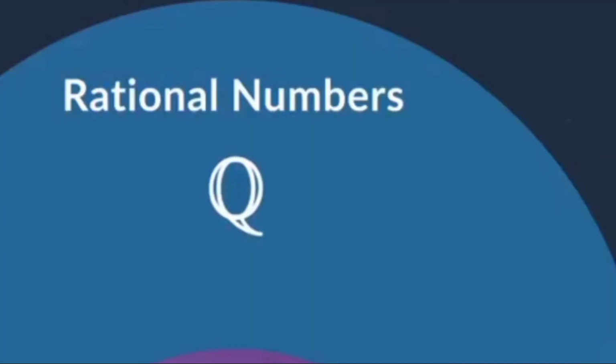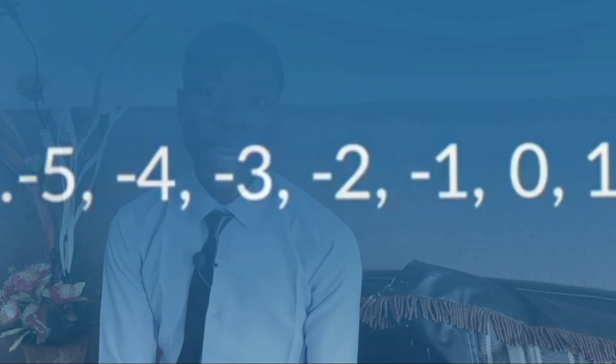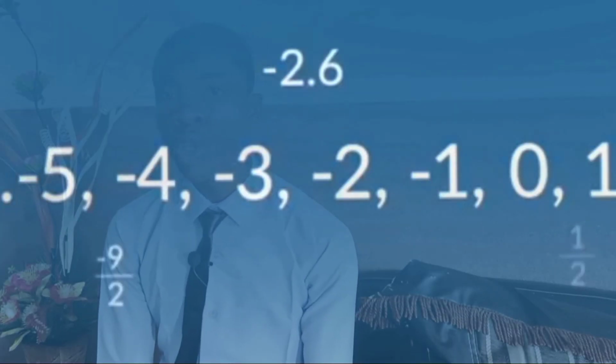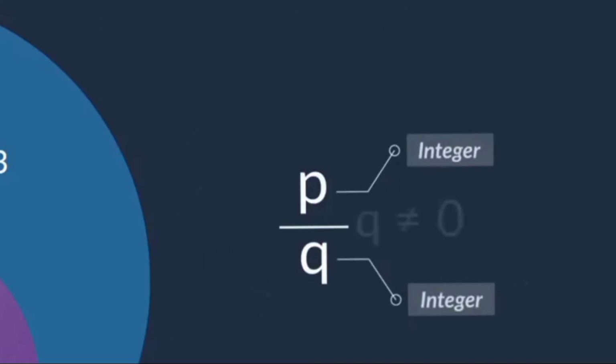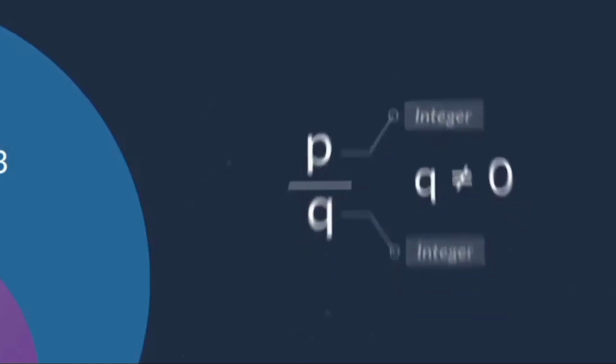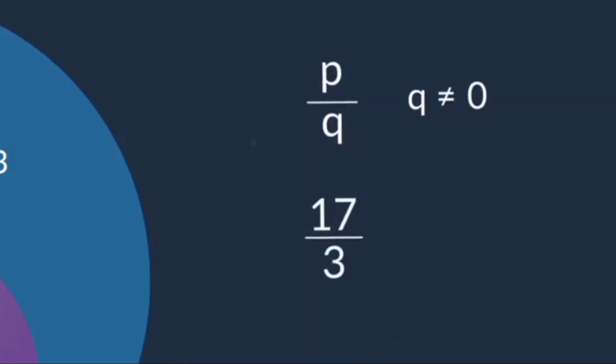Now to rational numbers. A rational number is any number that can be expressed in its quotient form, that is in the form P over Q, where P and Q are integers and Q is not equal to 0. The set of rational numbers is denoted by Q. In other words, if a number can be expressed as a fraction where both the numerator and the denominator are integers, the number is termed as a rational number.